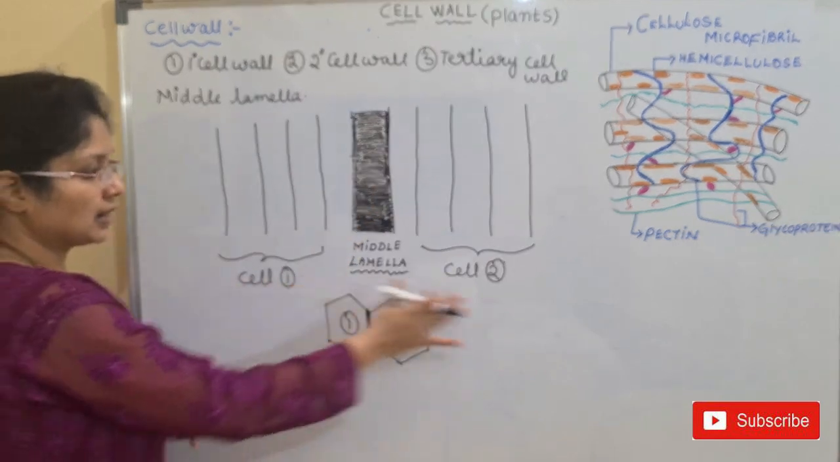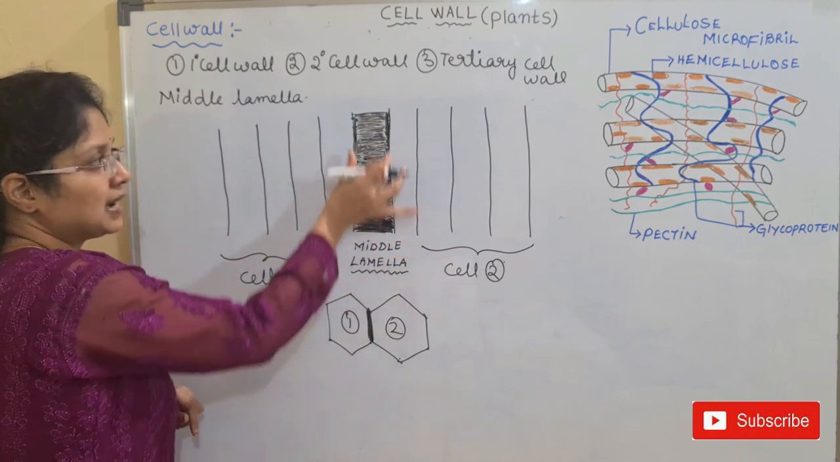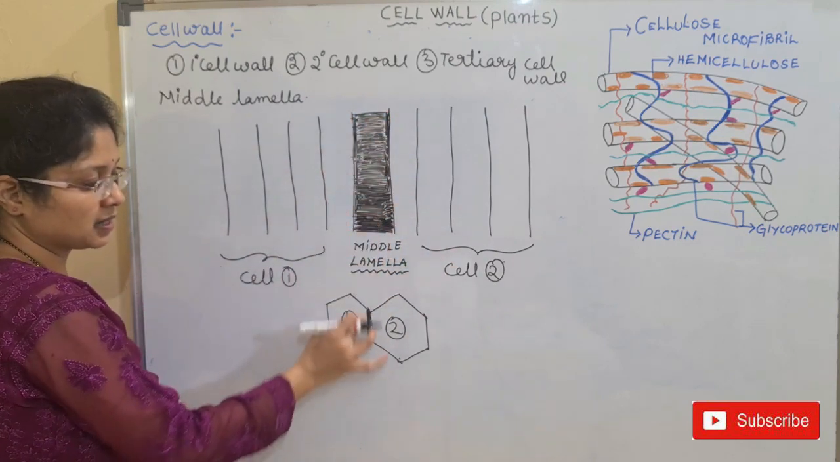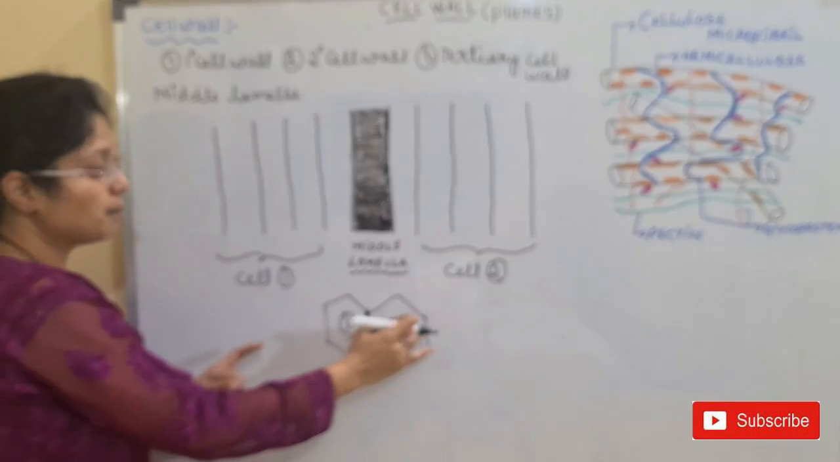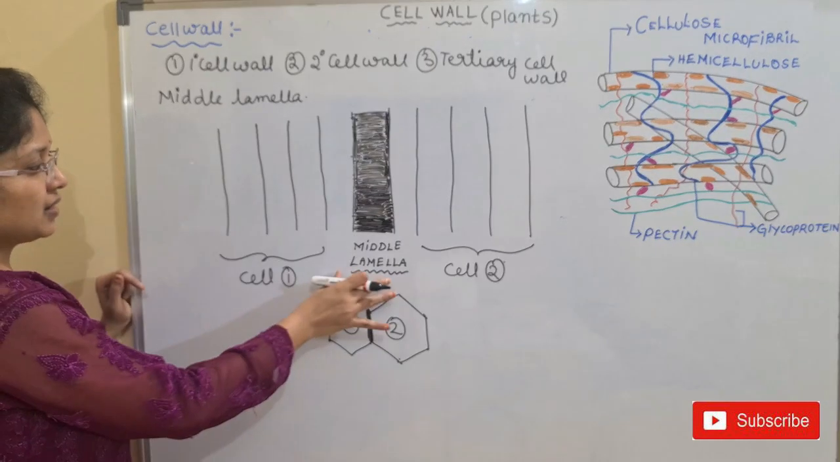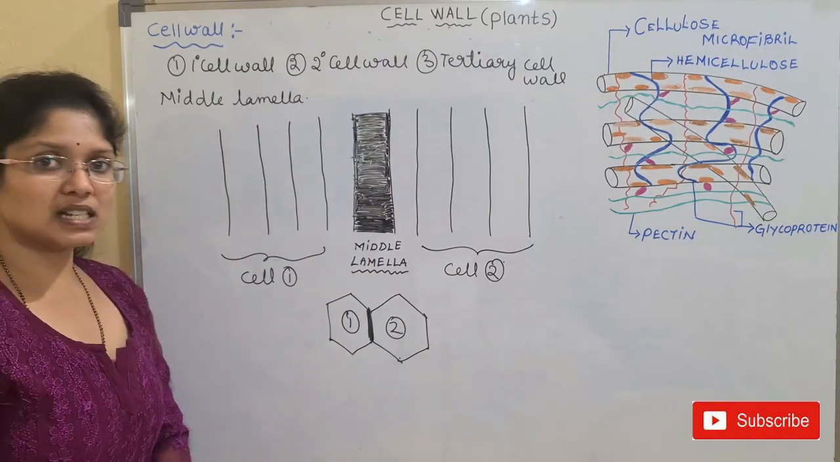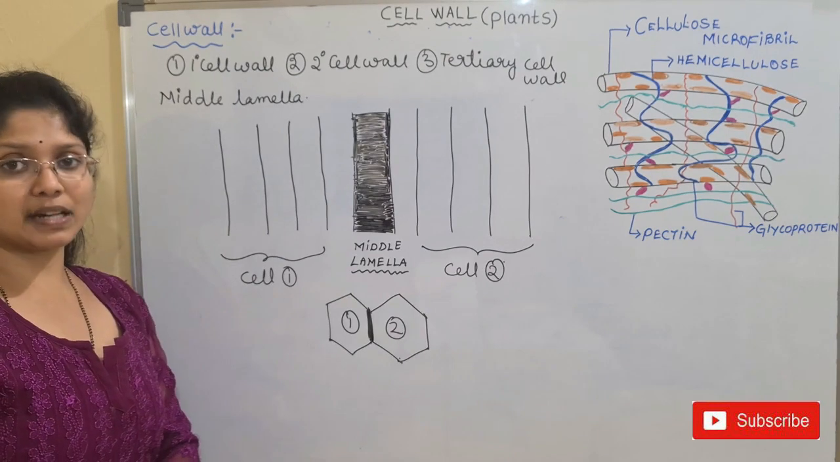This is cell number 1 and this is cell number 2. And joining these two cells, we have the middle lamella, that is a cementing substance. This middle lamella will be binding the cells together. Okay. So first we will see the middle lamella. Middle lamella is a cementing substance, and this is made up of calcium and magnesium pectate.